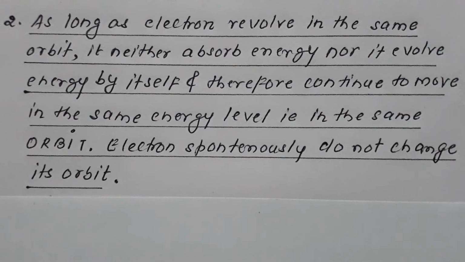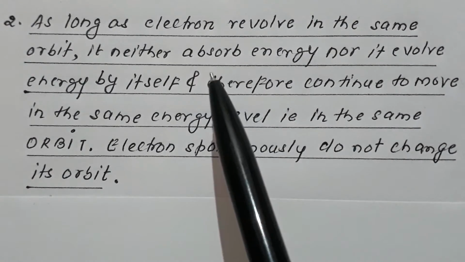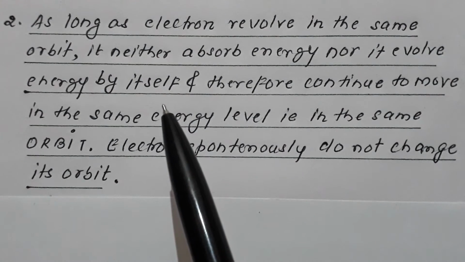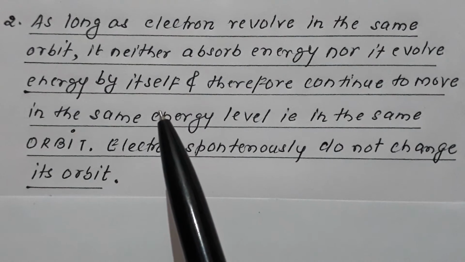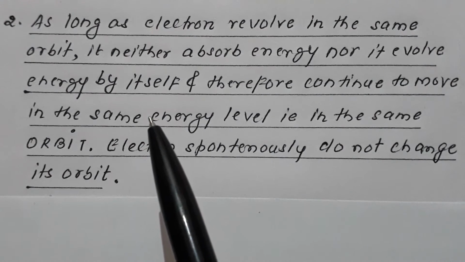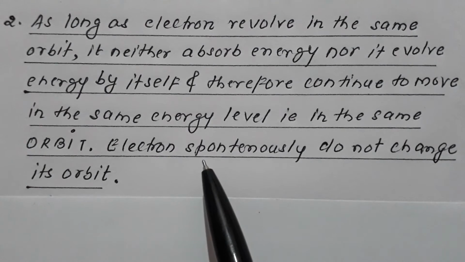Just to overcome this problem, what is Bohr saying? He is saying as long as the electron revolves in the same orbit, it neither evolves energy nor absorbs energy, and does not undergo any kind of energy change by itself, that is, it does not spontaneously change its orbit, and hence continues to revolve in the same orbit.